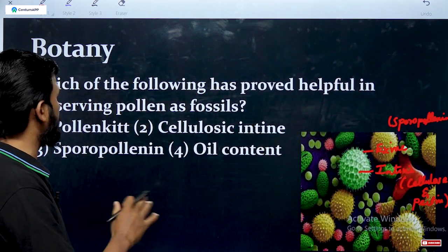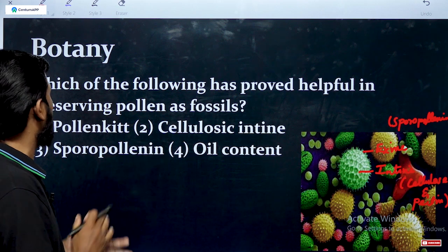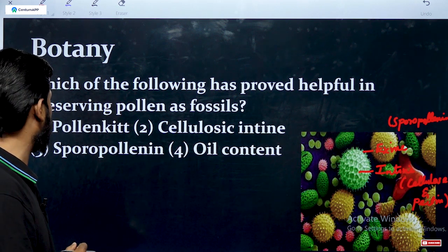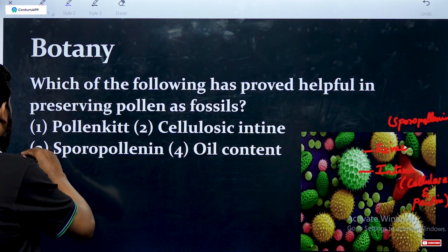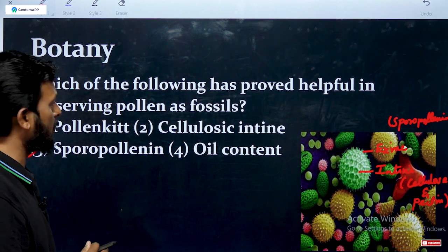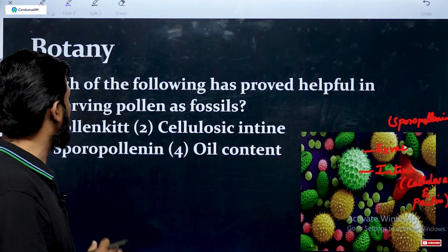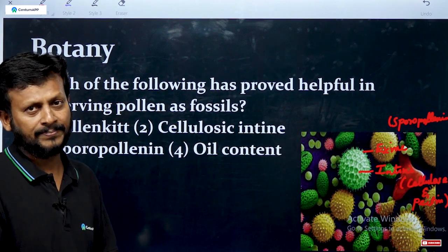Which option has proved helpful in preserving pollen as fossils? The answer is sporopollenin. This sporopollenin is the outermost protective layer preserving pollen.